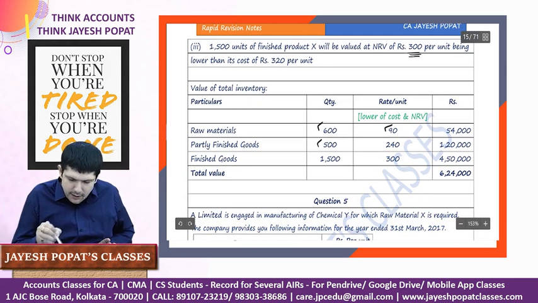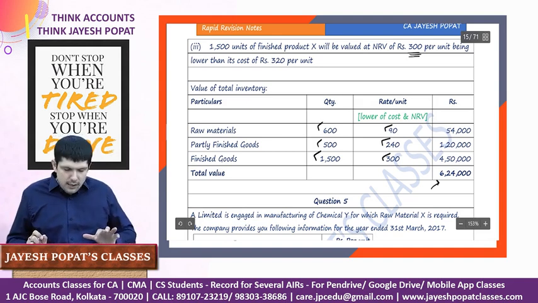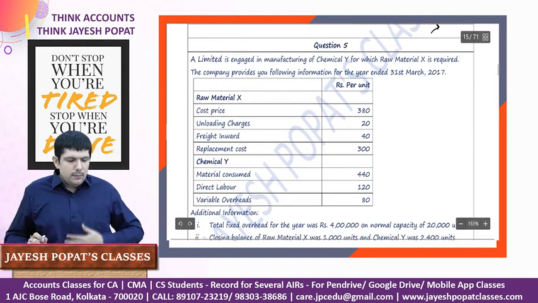Partly finished goods, 500 units, is 240, which is the NRV. 1500 units of finished goods at 300, which is the NRV. This will be the total cost of my inventory. Let's move on to question number 5.